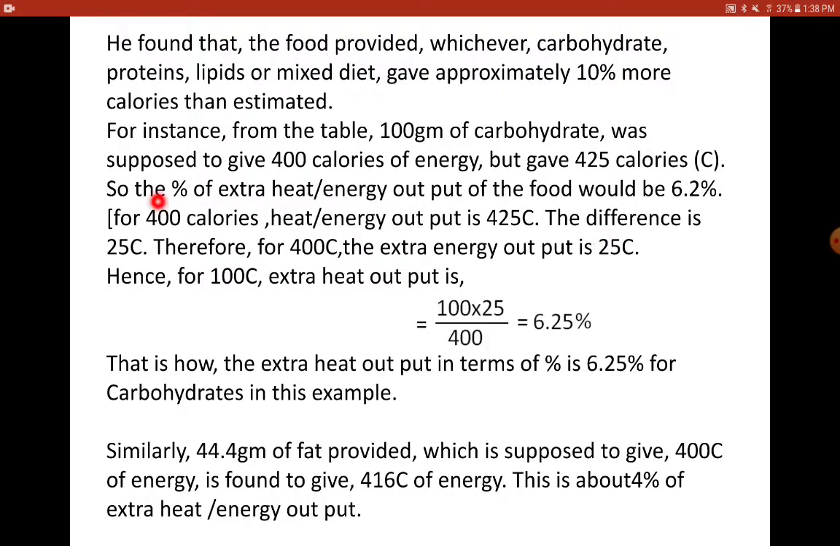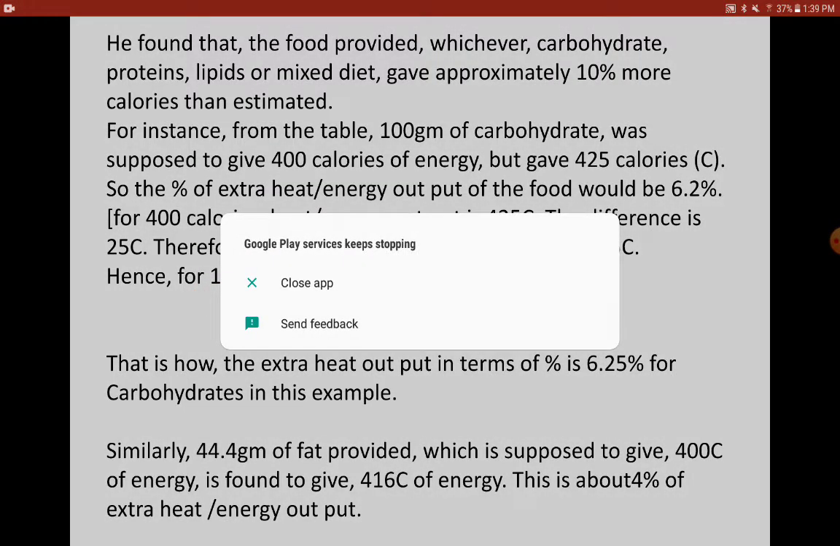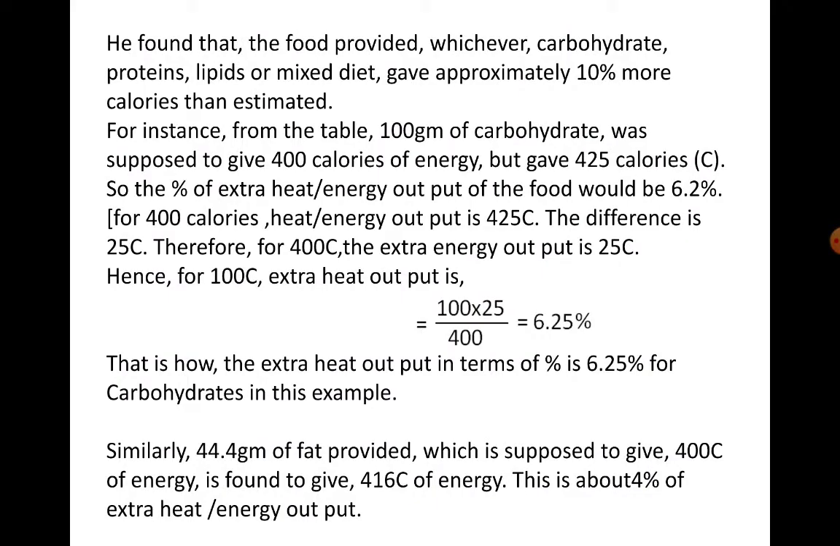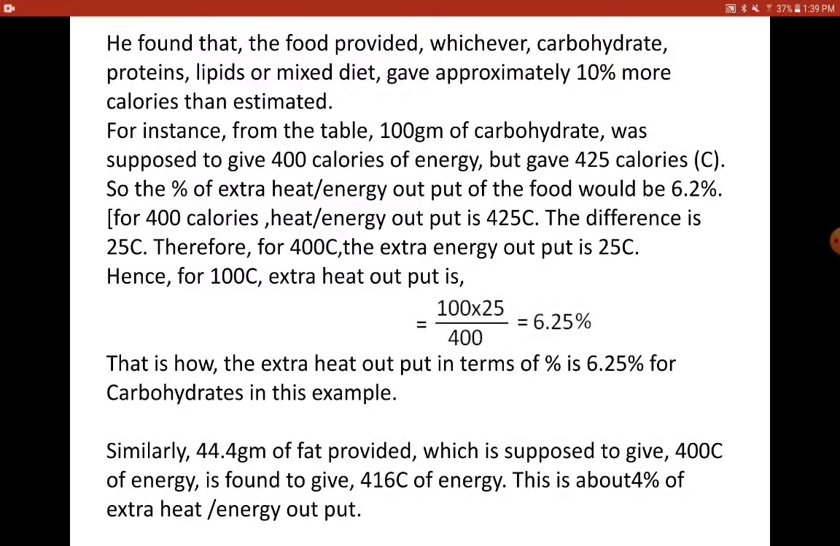So 400 was supposed to be got, but the carbohydrate is giving 425 calories. So when you subtract, you get 25. So you have to correlate the 25 with 400. For 400 calories, the extra heat output is 25 calories. Therefore, for 100, how much? For 100, it is 100 into 25 divided by 400, and that's how you get 6.25%. So this is for carbohydrate.